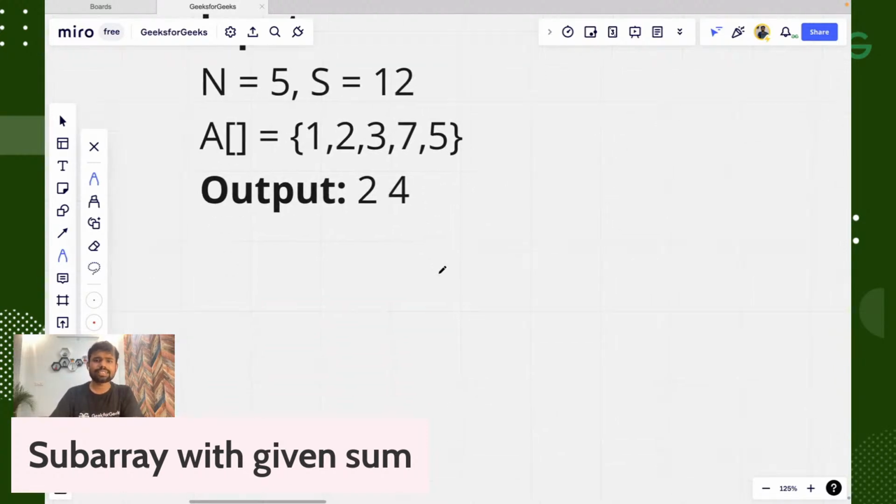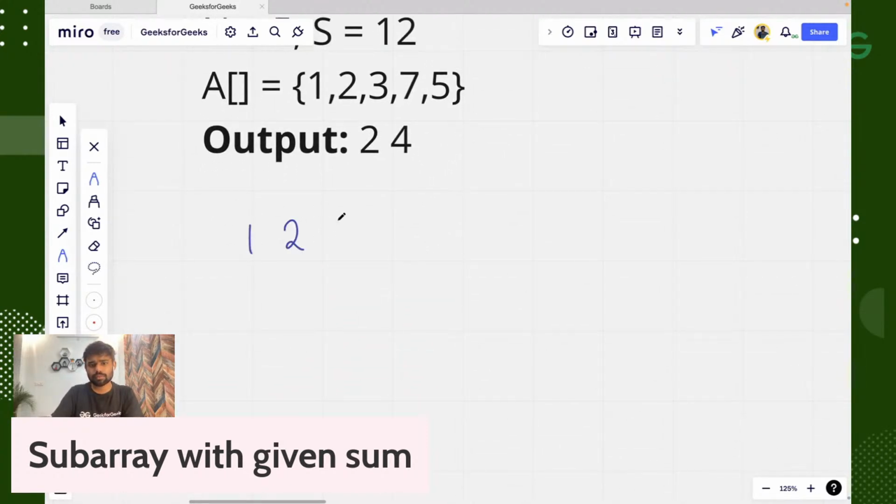Now, guys, let's understand how we will solve the problem. First of all, we will find a prefix sum array for this array. What is a prefix sum array? Achha, guys, just tell me the prefix sum array corresponding to this particular array. Just write in the chat box, the prefix sum array corresponding to this array.